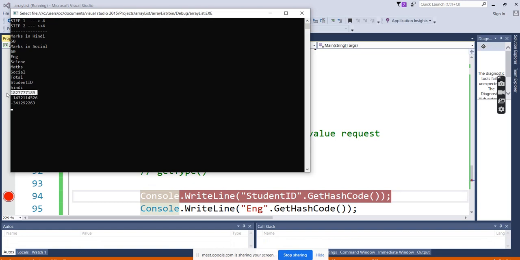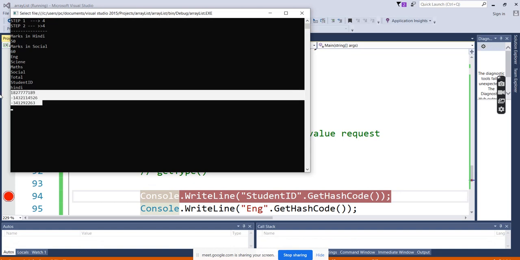You can see here the values. This is all the hash keys. It's completely different from one to another. The first one is starting with a positive number, and the second one a negative number. So internally, it is using the hashing algorithm for the conversion of the hashing values, and it is storing the values in such a manner. Okay.